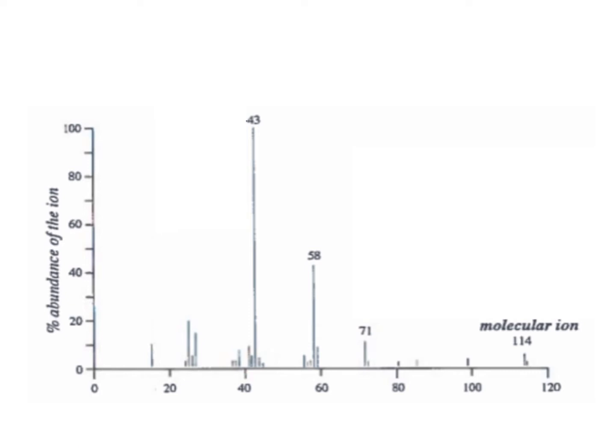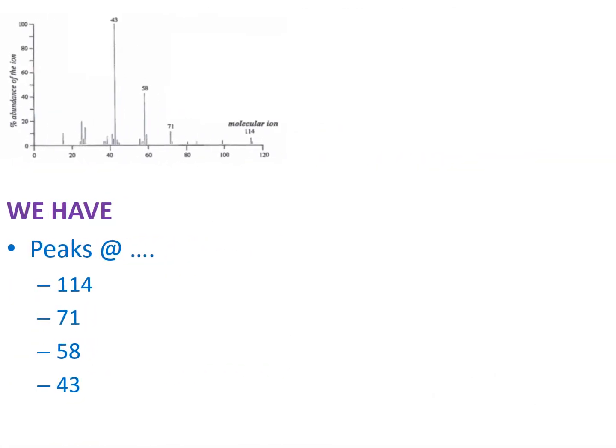Okay, this is the first mass spectra with which we will try to predict the possible structures for the molecule that may have caused this spectra. Now, structural elucidation is kind of like whodunit. It's a bit of a mystery where you have to use spectra to figure out what molecule actually caused the spectra. So, the first thing you do is list the peaks occurring in your mass spectra.